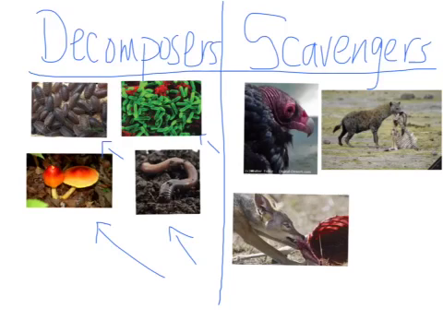Scavengers, on the other hand, we see different types of vultures, scavenger birds, hyenas, and other animals that eat dead animals. And we see carcasses there. We talked about that word in class. A carcass is just a dead body that they're eating on. These scavengers will eat dead things. They don't hunt it down and kill it. They find things that are dead and eat it. But then they produce a waste that can then be broken down by the decomposers. That's the difference.